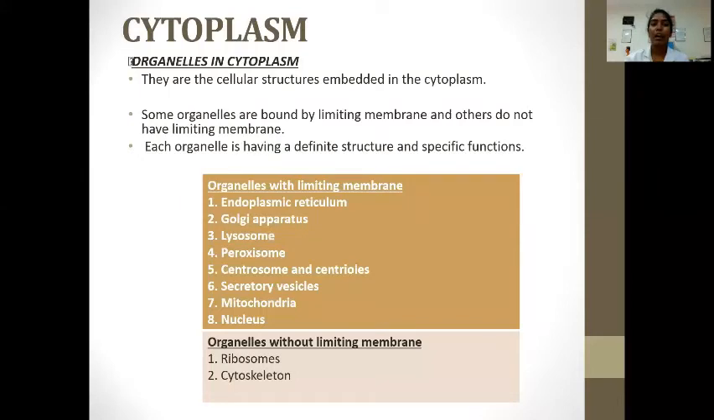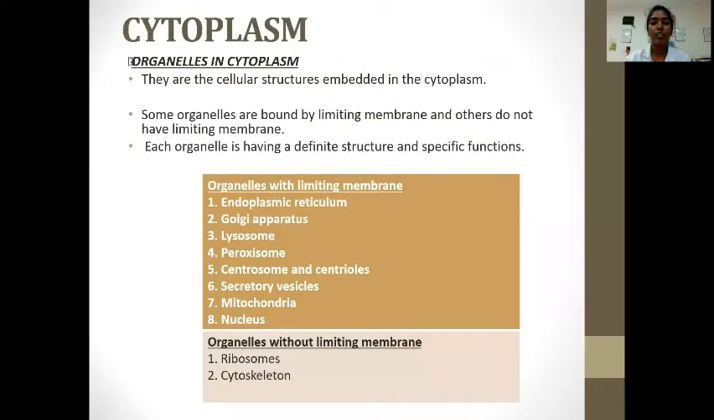Organelles in the cytoplasm. They are cell structures embedded in the cytoplasm. Some organelles are bound by limiting membranes and others do not have limiting membranes. Each organelle has a definite structure and specific function. The organelles with limiting membranes are endoplasmic reticulum, Golgi apparatus, lysosome, peroxisome, centrosome and centrioles, secretory vesicle, mitochondria and nucleus. Organelles without limiting membranes are ribosome and cytoskeleton.